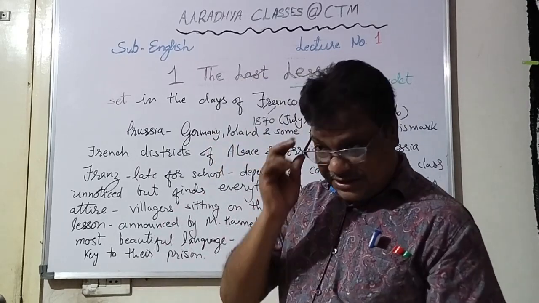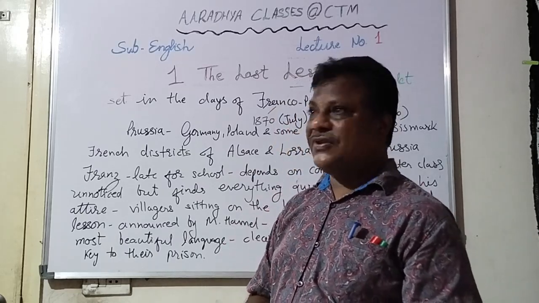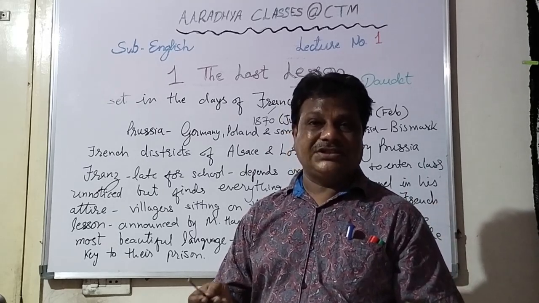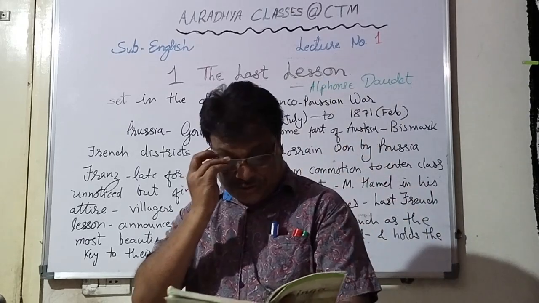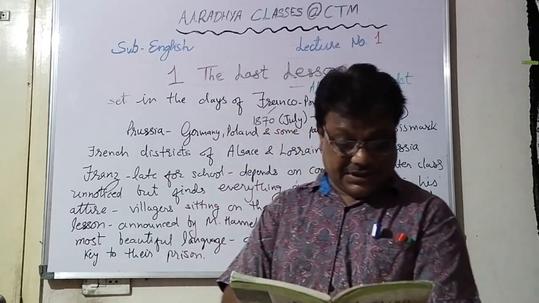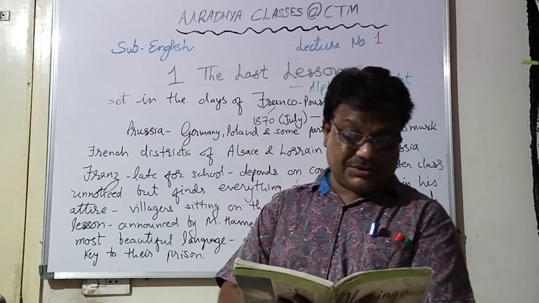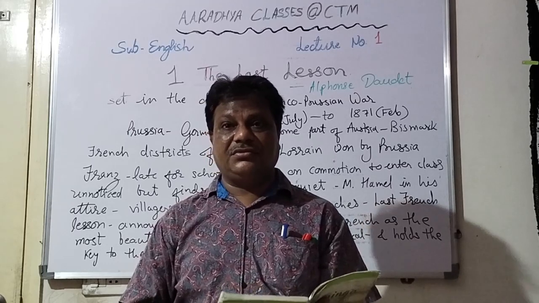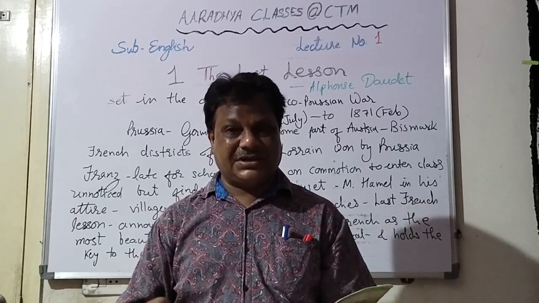Now the central character in this story is a boy named Franz. Okay, Franz is a common name in France, while Tommy is a common name in Britain. Okay, England. So here this small boy, his name is also Franz. Let's see what he has to say. "I started for school very late that morning and was in great dread of her scolding." That is natural. If a child goes late to the school, somebody or the other, or some in authority will scold it. Okay, the parents also might scold.